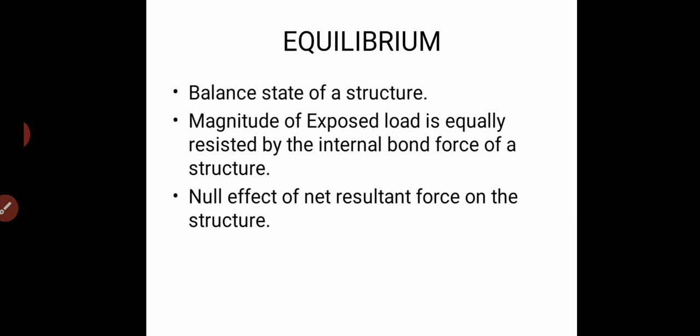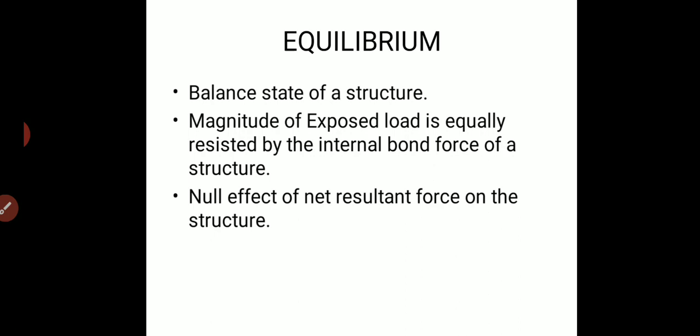Or it can also be generalized as the null effect of the net resultant on the structure. Null effect means the net resultant of the force will be 0. As I said, the magnitude is the same but opposite in direction.